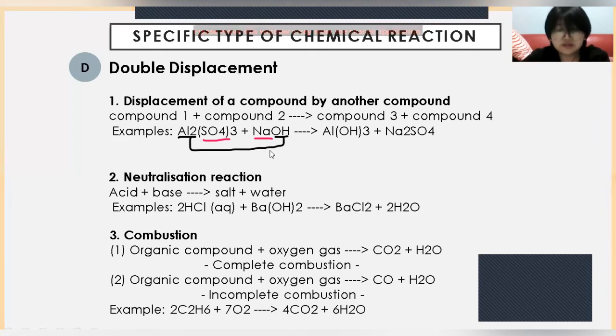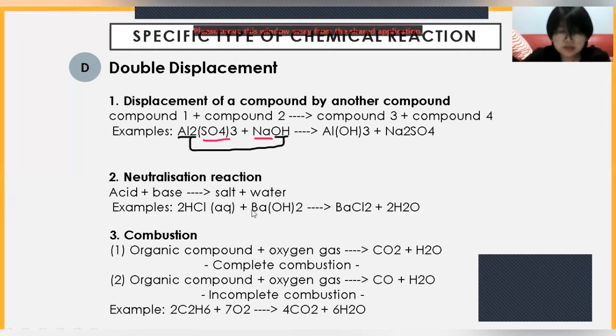Next, we have the neutralization reaction, when acid plus a base yields salt and water. For example, 2HCl aqueous plus Ba(OH)2 yields BaCl2 plus 2H2O.